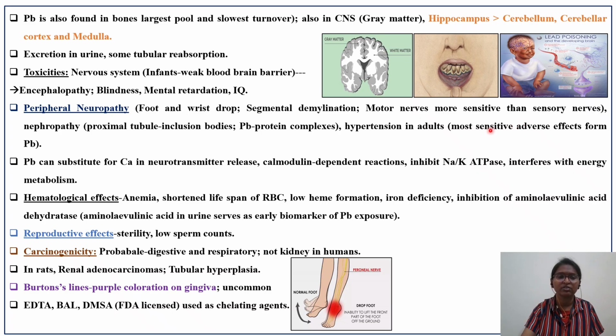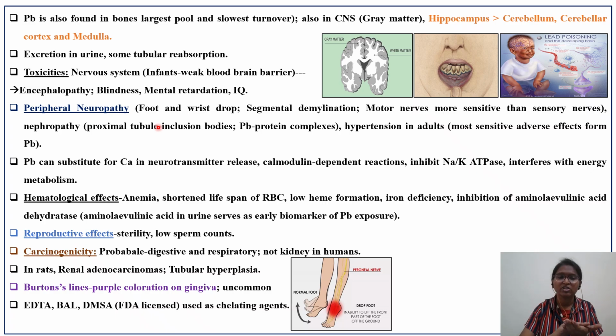How are the adverse effects of lead on the kidney? It causes nephropathy, particularly damaging the proximal tubule of the nephron. So it is affecting the proximal tubule.